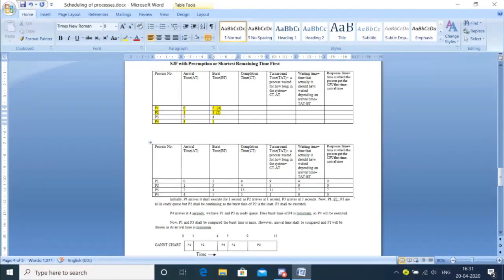Then after that, I have to find these things. Turnaround time, same formula: completion time minus the arrival time. So 9 minus 0, 9. 4 minus 1, 3. 13 minus 2, 11. And 5 minus 4 is 1.